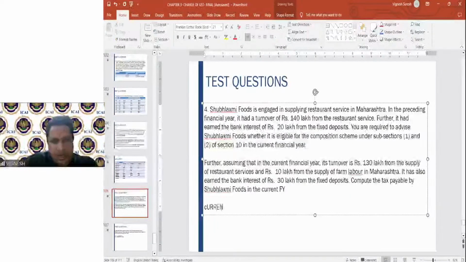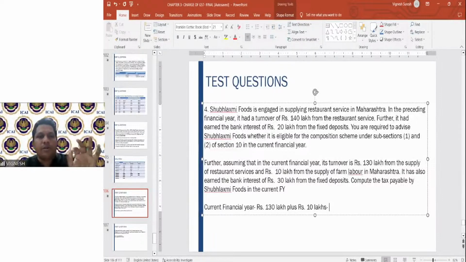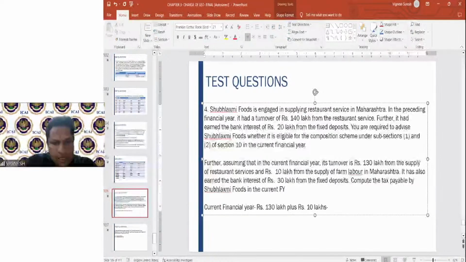So therefore, current financial year, rupees 130 lakhs plus rupees 10 lakhs. Supply of manpower can be taken because up to 10% of preceding turnover. Preceding turnover is 140. So up to 14 lakhs you can provide. So therefore 10 lakhs is very much eligible. So therefore 130 plus 10, current financial year it is 140 lakhs.